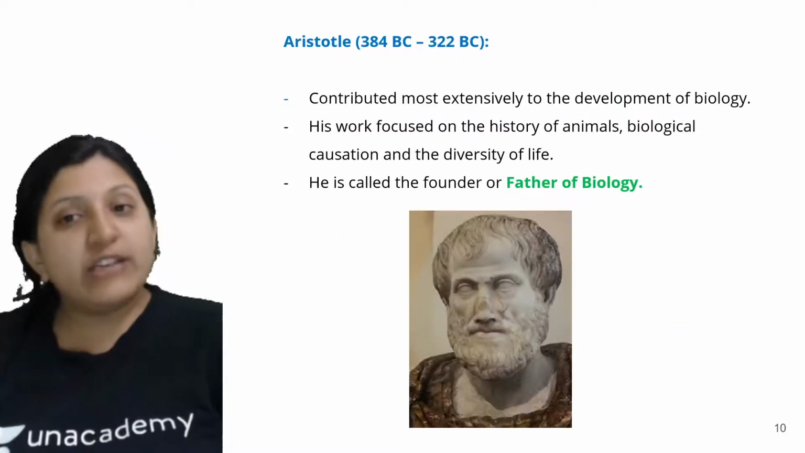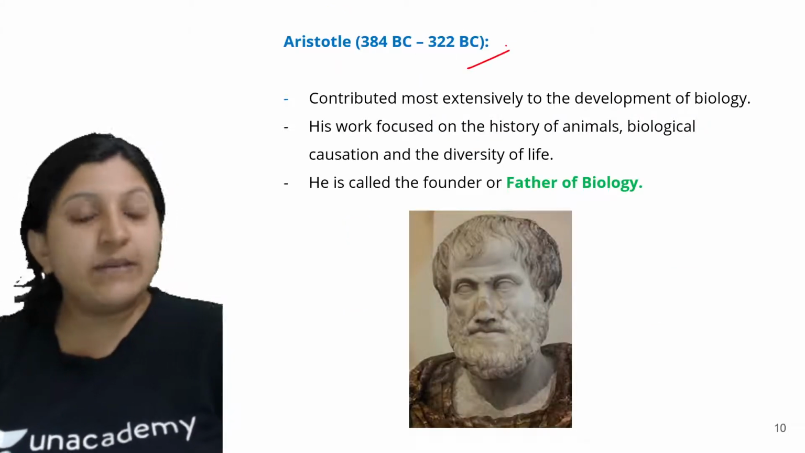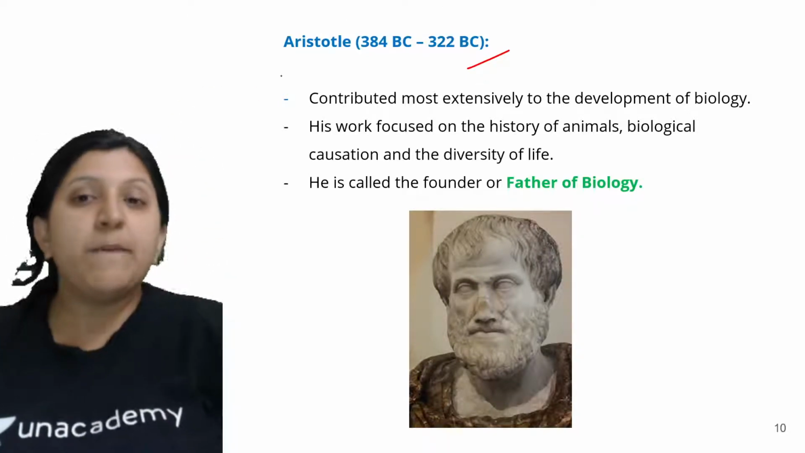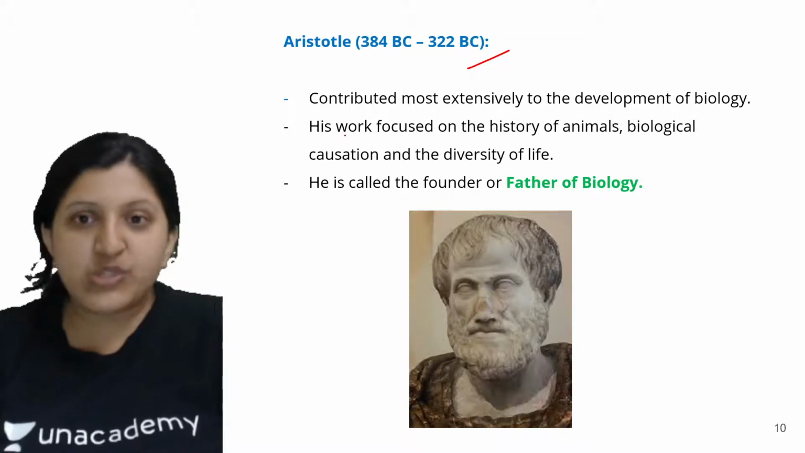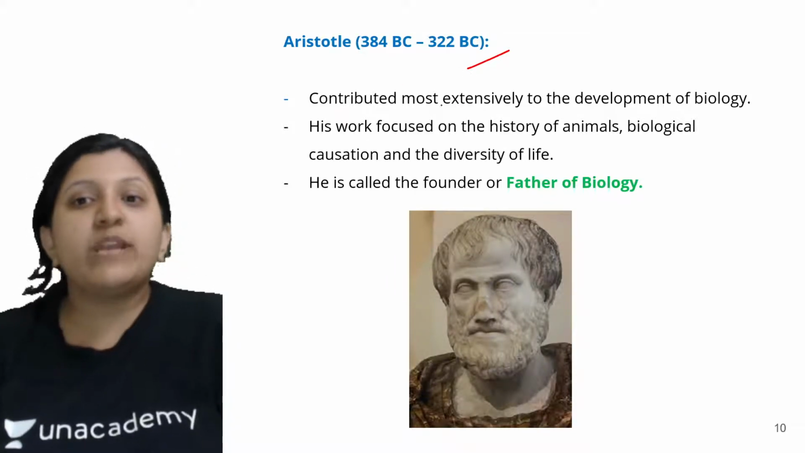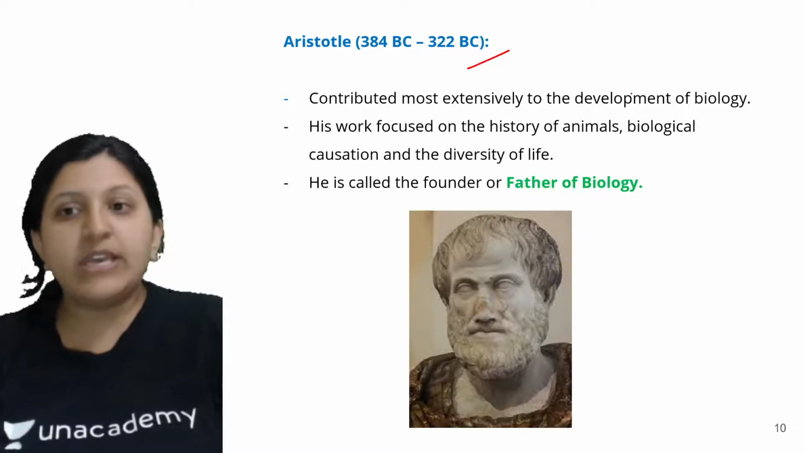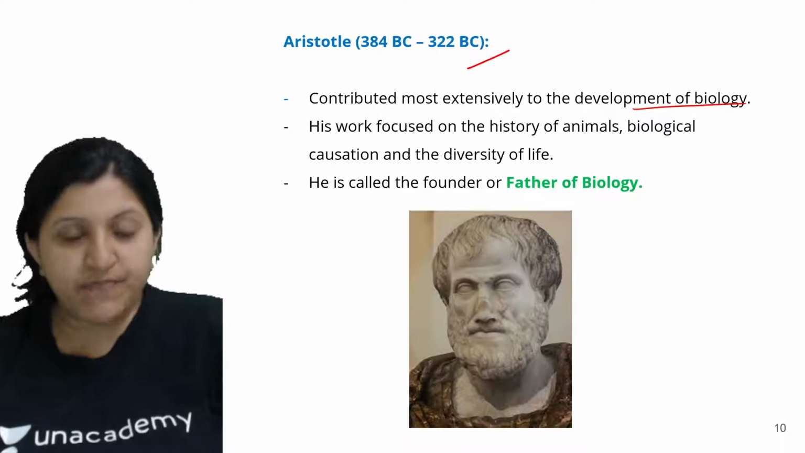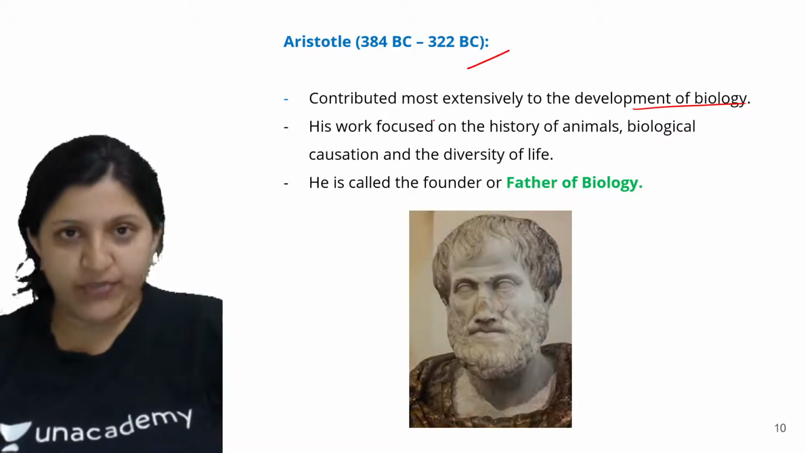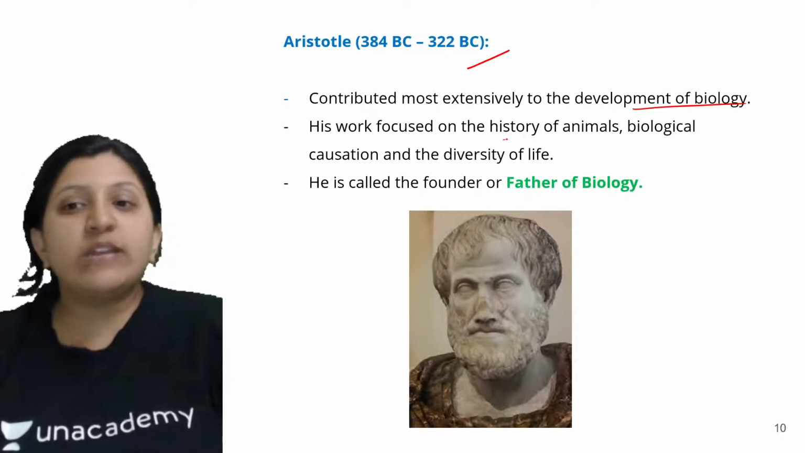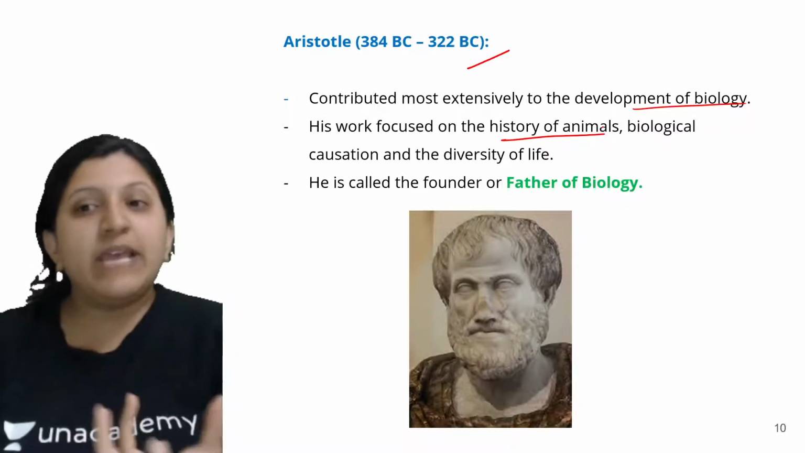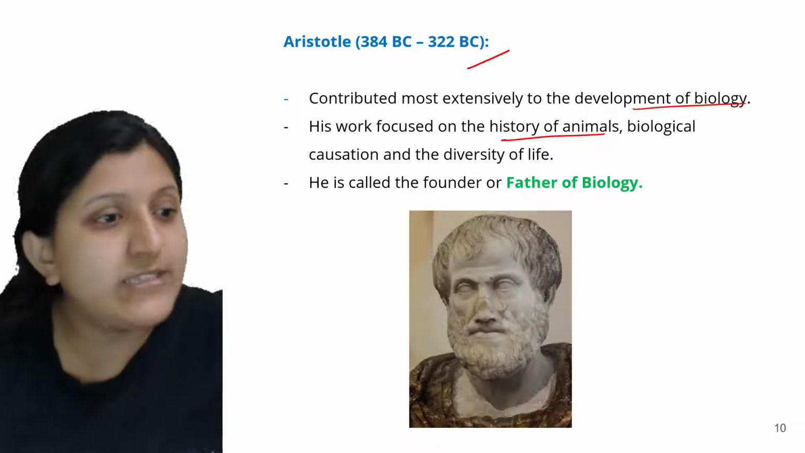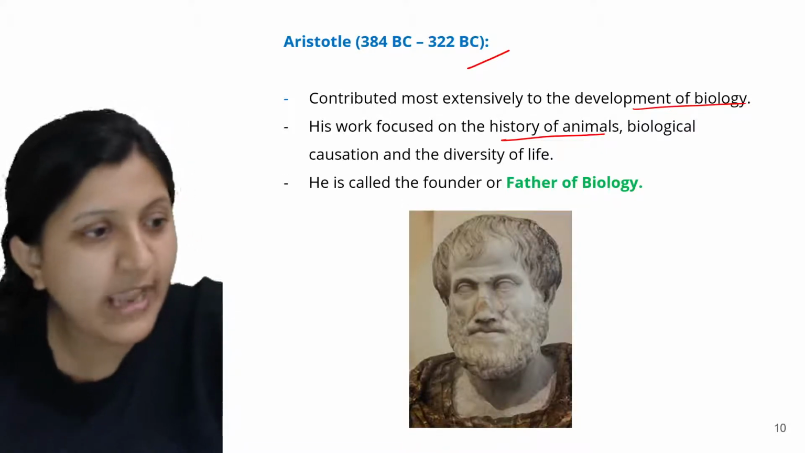Now Aristotle is the person who started studying biology a long time back, about 384 BC to 322 BC. He contributed most extensively to the development of biology, and we could see the development in biology through his contribution. His work focused on the history of animals and biological causation. So what exactly is biological causation? Any idea?